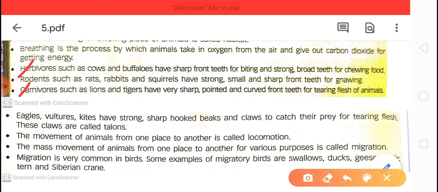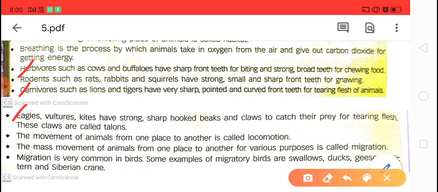You understood, children? Carnivorous animals means the animals which eat other animals as food. For example, lion, tiger. So they have very sharp, pointed, curved front teeth for tearing flesh of animals.